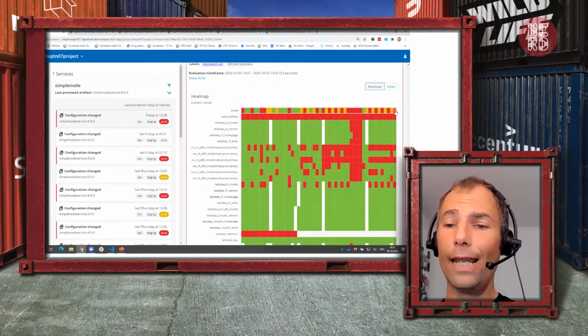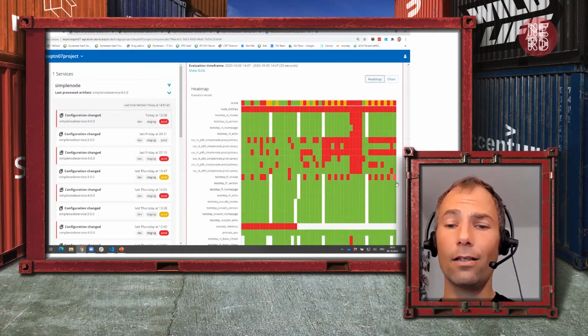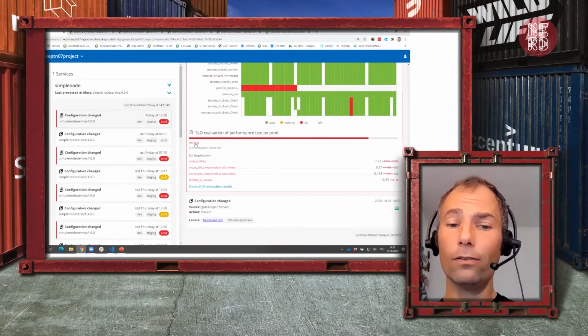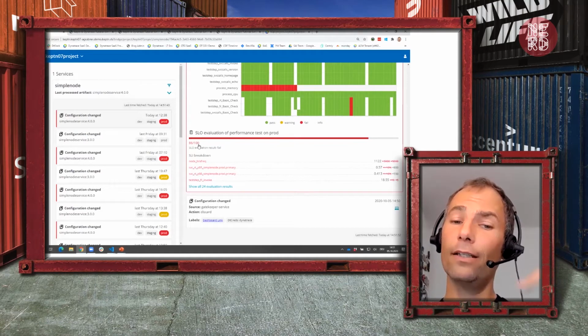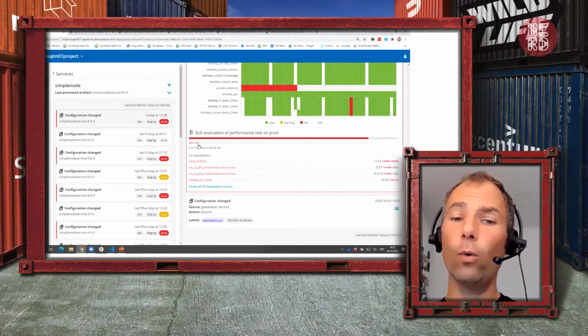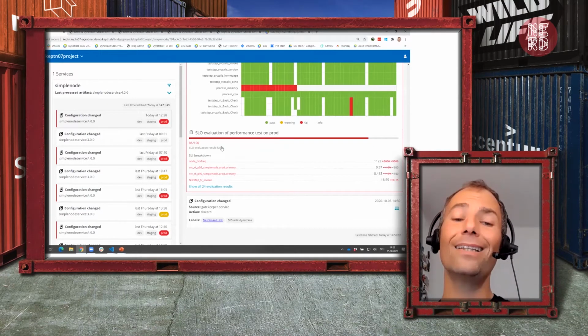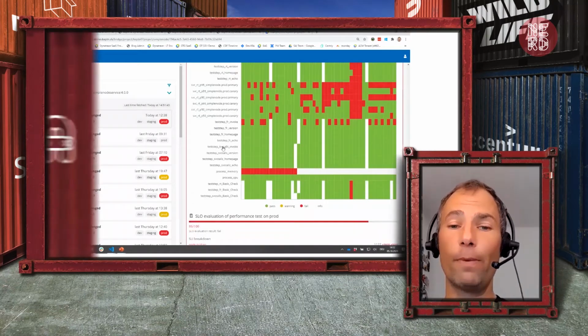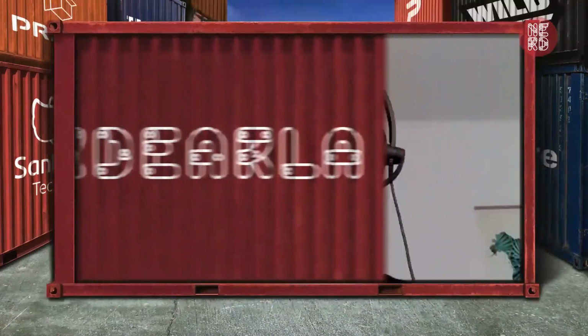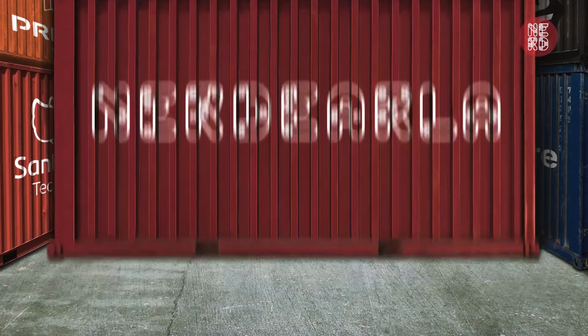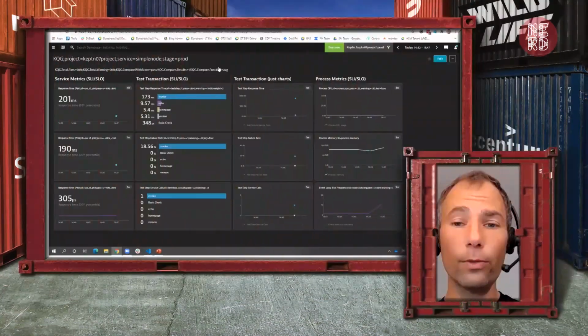Keptn automatically analyzed these SLIs, and then it found out that it only achieved 86 out of 100%, but I specified that I need 90% of good quality in order for it to keep it in production. In this case, it triggered a rollback because it was bad. Now, this particular piece, the quality gate component, which was used here for evaluating if a production deployment was fine, can also be used in any type of stage, and also standalone, which you'll see in a second.